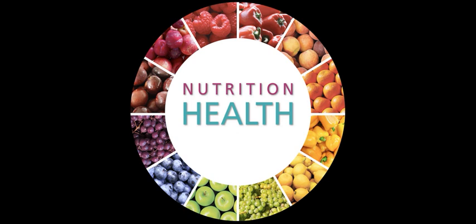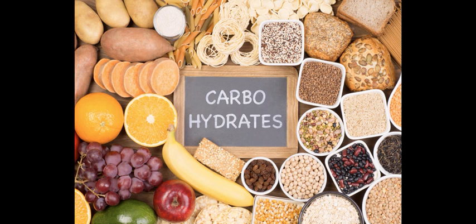Glucose and starch are some examples of carbohydrates. These are the main sources of carbohydrates.